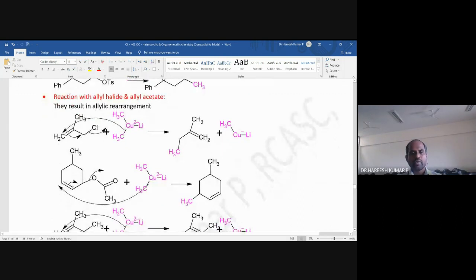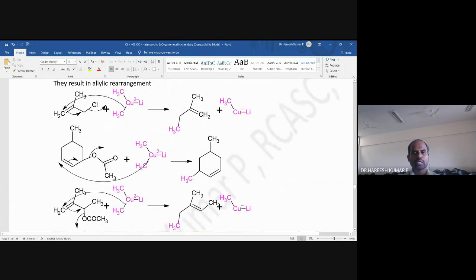So I think you are aware of this. One more thing: this compound is called acetoxy. OCOCH3 is called acetoxy. These are acetoxy, double bond containing compounds. So what will happen here? This methyl group is attached to an sp2 carbon atom, but does not attack this carbon.